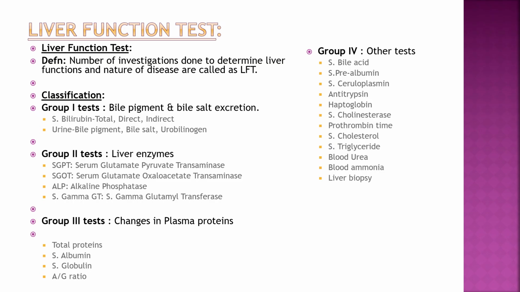Then group 3 tests, changes in plasma proteins, these investigations are done to see the severity of the liver damage. So total proteins, albumin, globulin and albumin globulin ratio. And then group 4 contains other tests like bile acid, prealbumin, alpha-1 antitrypsin, haptoglobin, prothrombin time, cholesterol, triglyceride, ammonia, liver biopsies. These are different tests done to see different liver diseases and damage in the liver.